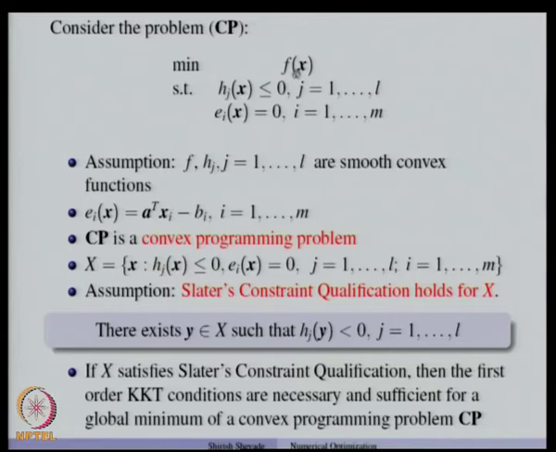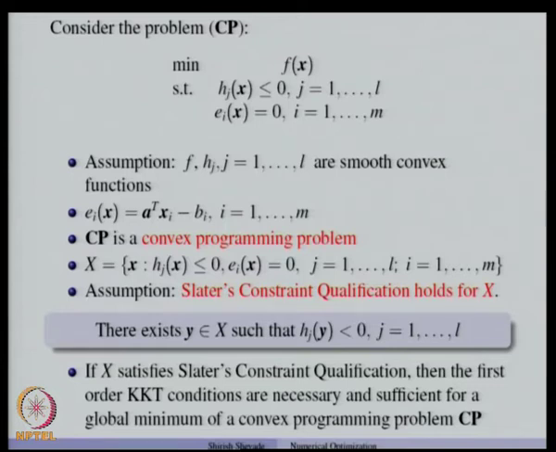So welcome back. In the last class, we discussed the convex programming problem, and in particular, we considered the problem of this type where we want to minimize f of x subject to some inequality constraints and equality constraints. Now, the assumptions that we made were that f and the h's are smooth convex functions, and the e_i's, the equality constraint related functions, are affine functions of the type a_i transpose x minus b_i. Then under these conditions, this problem becomes a convex programming problem.